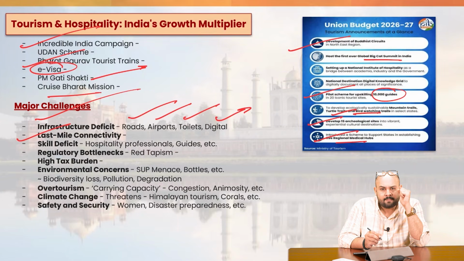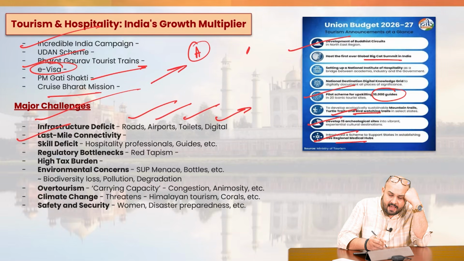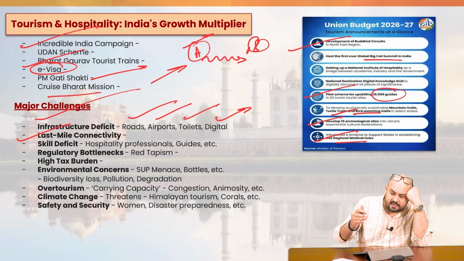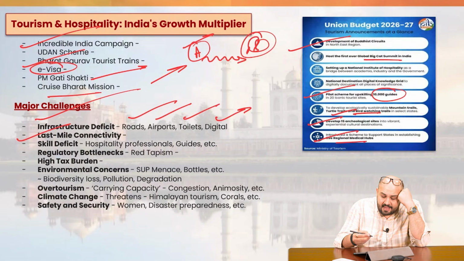Last mile connectivity. Now, let's say if I have to visit one particular center, right? If I have to visit the place B from Delhi, I'll have to go to a nearby town A, which has good, direct connectivity, but it has very poor connectivity with this particular town B. So this has to be enhanced.